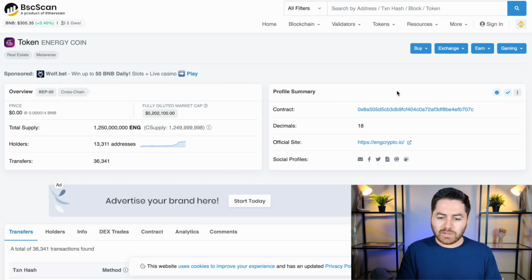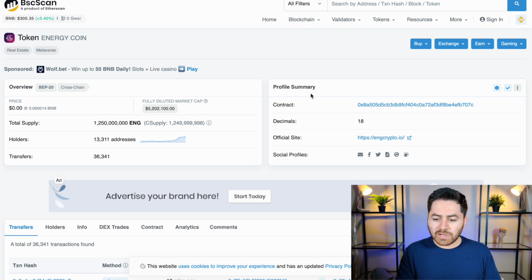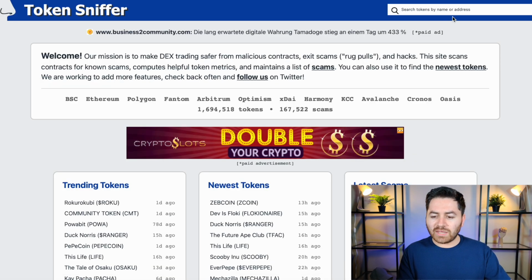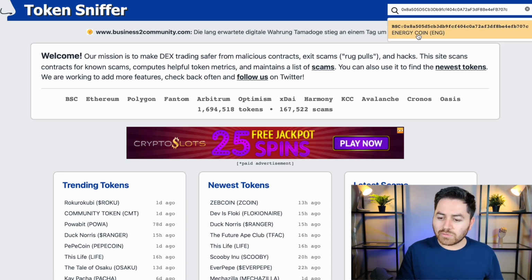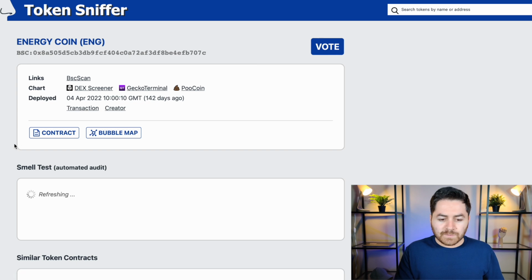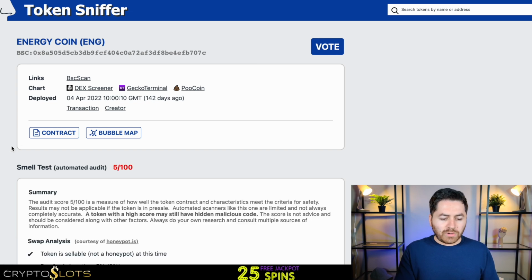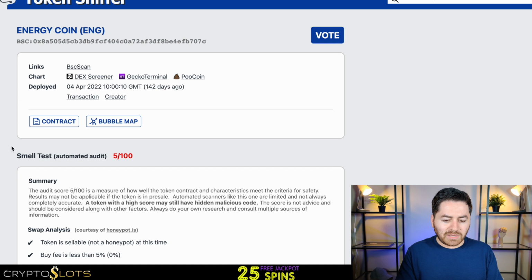When we click on the Binance Smart Chain Explorer, we can look at the contract on the profile summary. So I'm just simply going to be copying this and going on to Token Sniffer, and in the bar I'm going to enter the address. I'm just going to copy paste it. So we already have it here. So Energy Coin, now we are going to get an automated audit test.